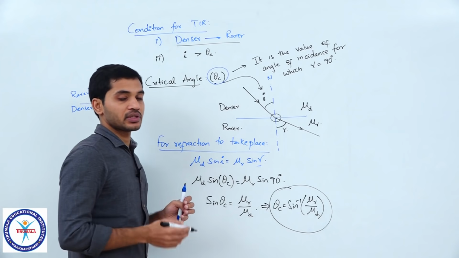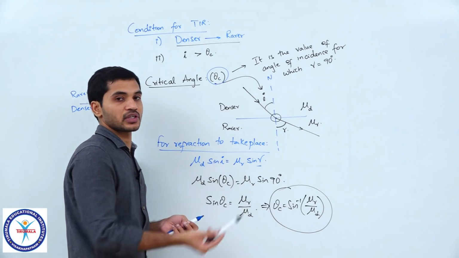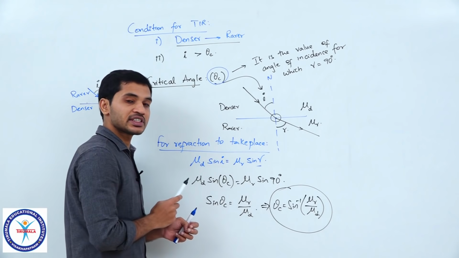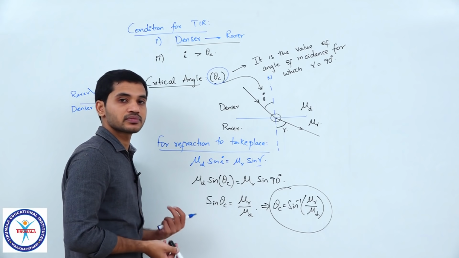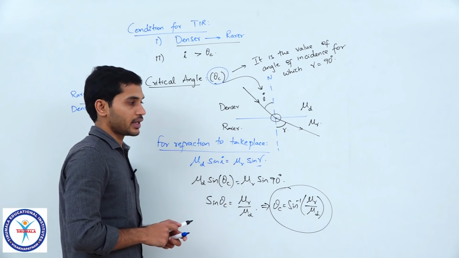Now, the idea is pretty simple. If the angle of incidence is greater than that, reflection, TIR. If the angle of incidence is lesser than that, refraction. Clear? So, that is the basic idea.